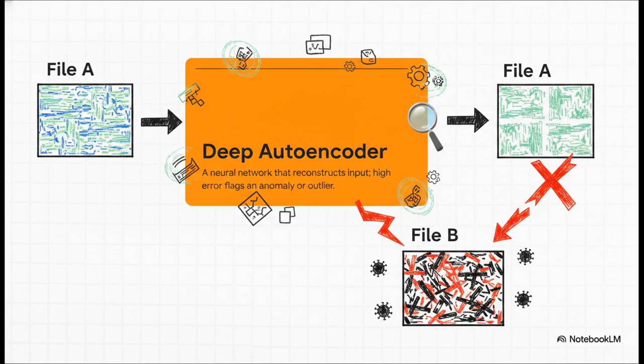So what is it? Well, an autoencoder is an unsupervised neural network that basically teaches itself to reconstruct whatever input data you feed it. It compresses the data down to its absolute core features and then tries to rebuild it from scratch. Think of it like a highly specialized translator. If it perfectly learns the language of file A, it can easily translate and reconstruct file A, right? But if you hand it file B and it totally fails to translate it, giving you a super high error rate, well, that proves file A and file B have completely different underlying features. That failure effectively flags file B as an anomaly.